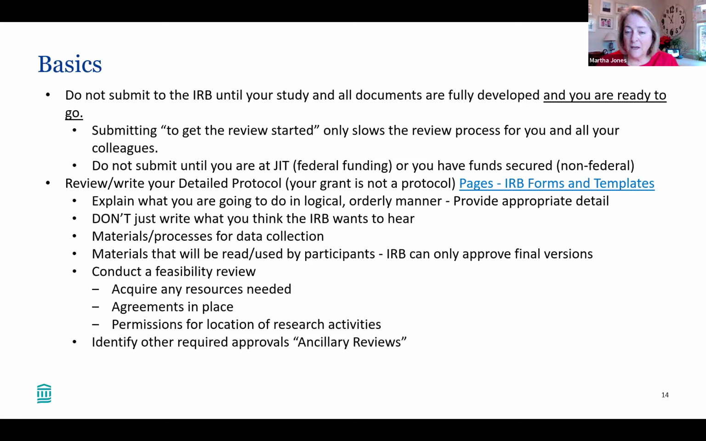Really conduct a feasibility review, and I think Katie walked you through this really nicely. Make sure you have any resources you needed, that any agreements are in place, and that you have permissions for conducting the research wherever you plan to do that. And certainly identify any other required or ancillary reviews or approvals that you might need. Again, maybe it's the pharmacy department or other nursing, et cetera, that you might need to get approval or interface with first.